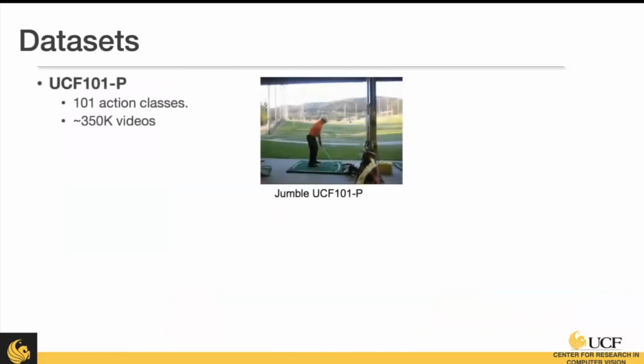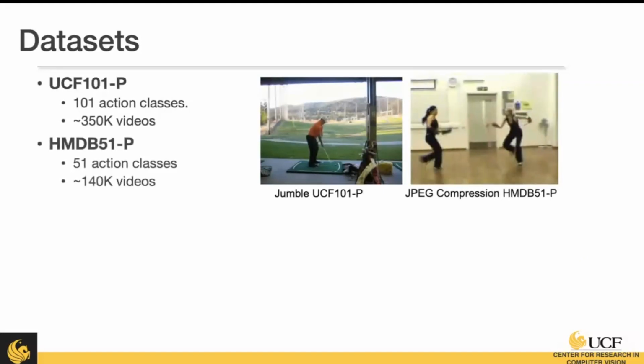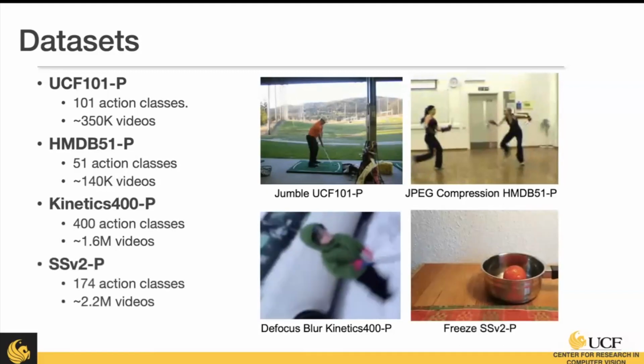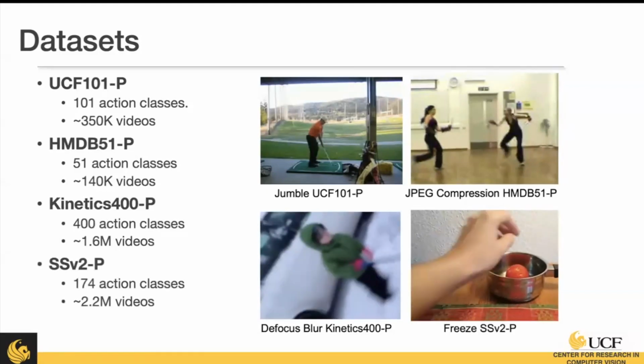So the data sets we use are very commonly used in action recognition. The first is UCF 101 with 101 classes, HMDB 51 with 51, Kinetics 400 with 400, and Something-Something version 2 with 174.